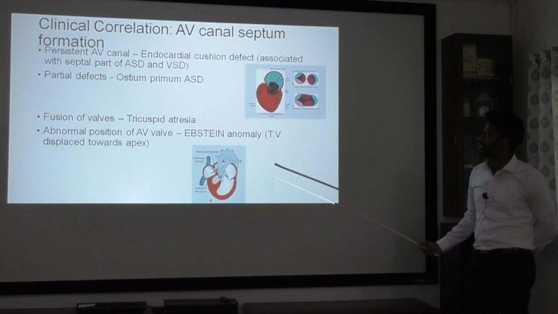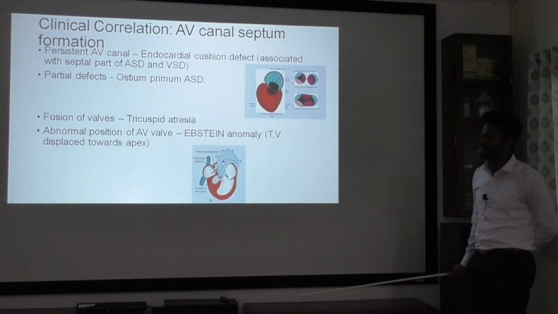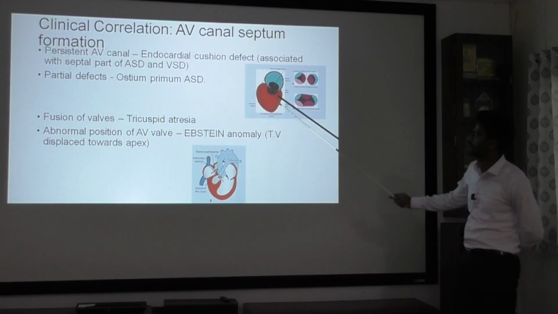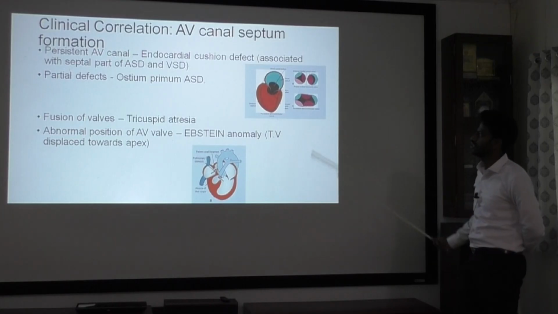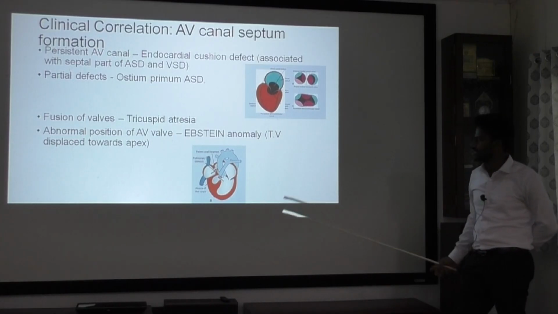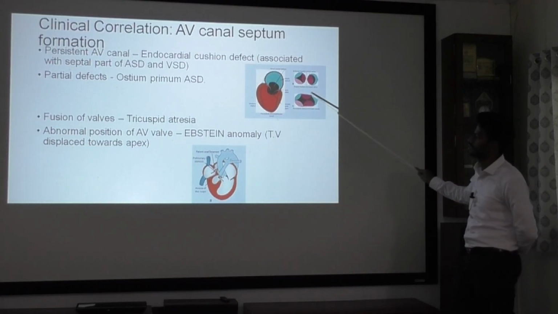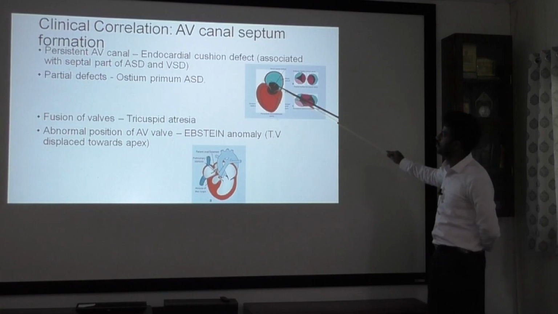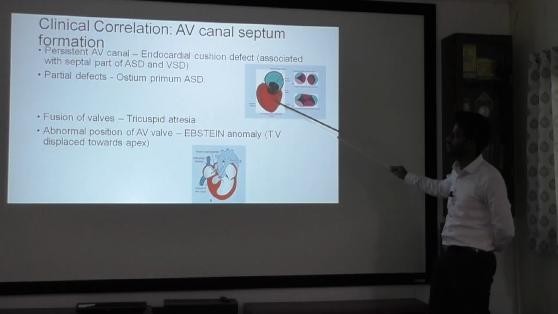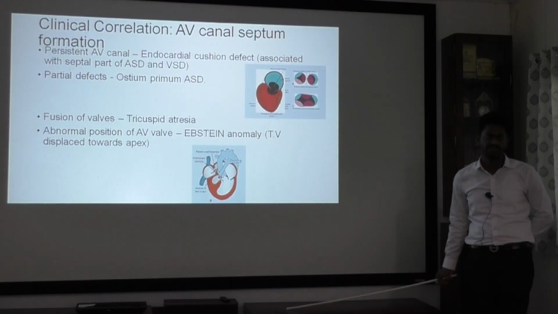Now, we will correlate clinically, like what can happen. The AV canal can persist, so there may not be division in the AV canal, or sometimes partial defects of the endocardial cushions can happen. If there is a persistent AV canal, there will be only a single atrioventricular canal. It is known as endocardial cushion defect. When you see in the ultrasound, in early fetal echo, there won't be any cross appearance here. With a partial defect, the endocardial cushions help in development of the ostium primum and even the membranous part of the ventricular septum. So, this can lead to ostium primum ASD and membranous ventricular septal defect.